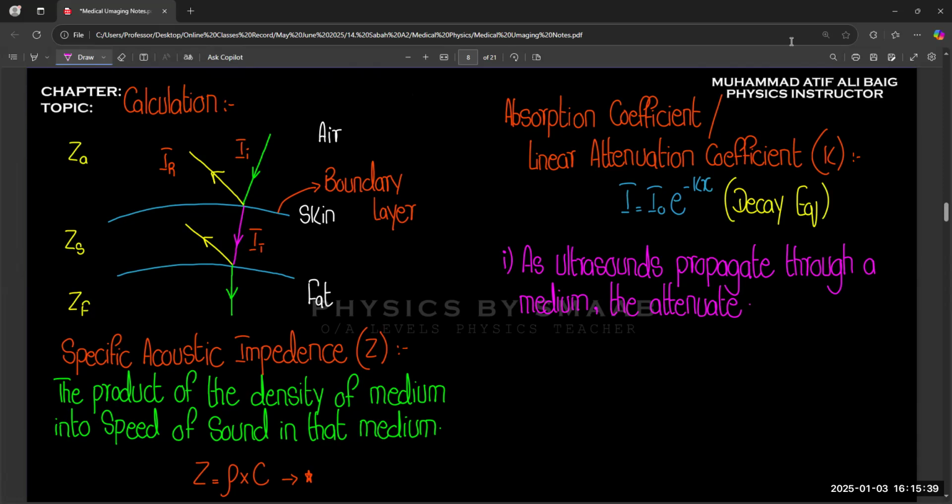Normally when it passes through any medium, it starts to decay, in simple words, the intensity decreases as compared to the initial value.